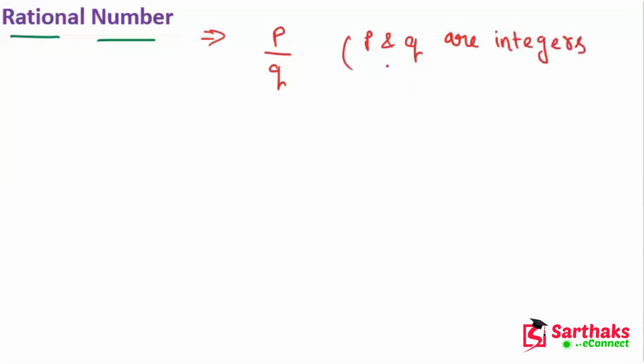And the most important condition is that q should not equal 0.